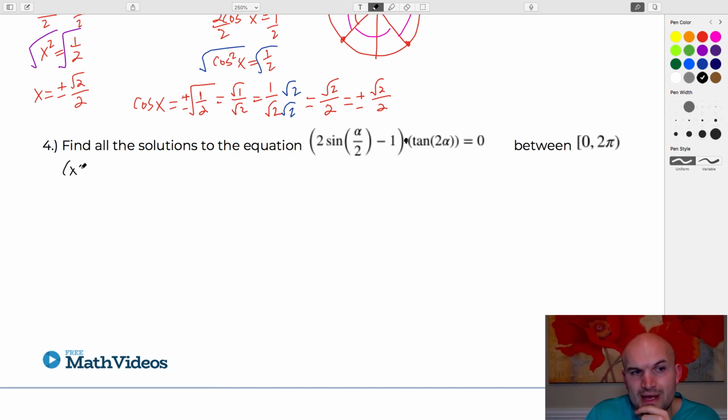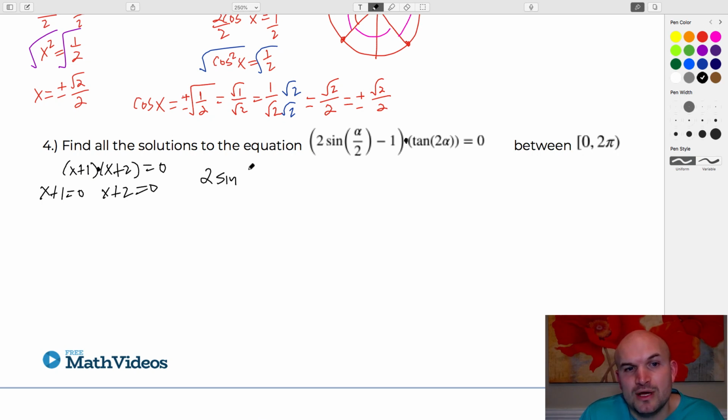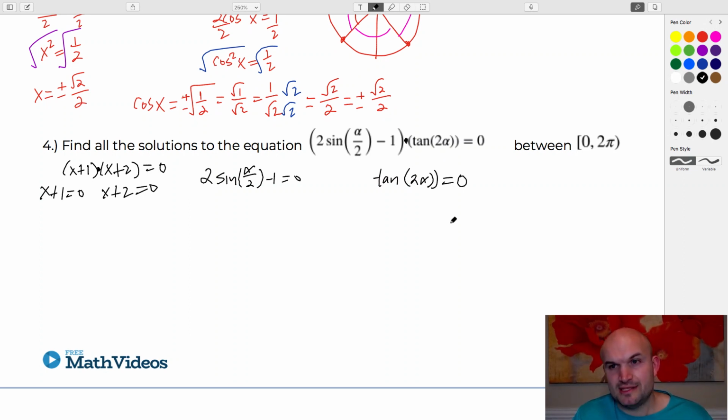And don't go too far back into math. Like when we had x plus 1 times x plus 2 equals 0, students immediately got confused. They're like, oh, you distribute. No, we're not distributing anything. We have a product equal to 0, so we can set each of those factors, that's what they are, factors, equal to 0. And this is the exact same case. We have a product equal to 0. So the first thing I was looking for my students to do was to set each factor equal to 0 so they could solve. Okay, so I think that's the essential portion here of being able to understand this problem.